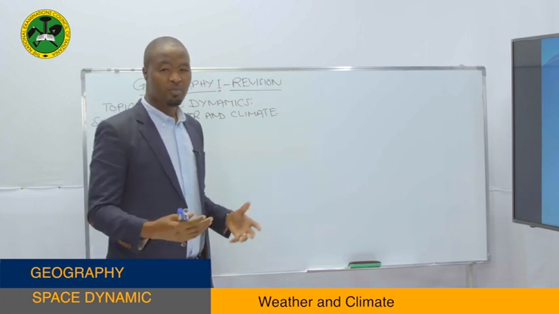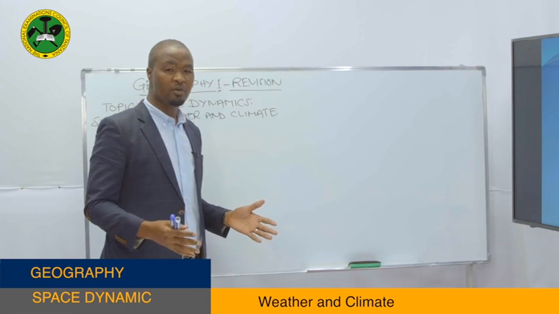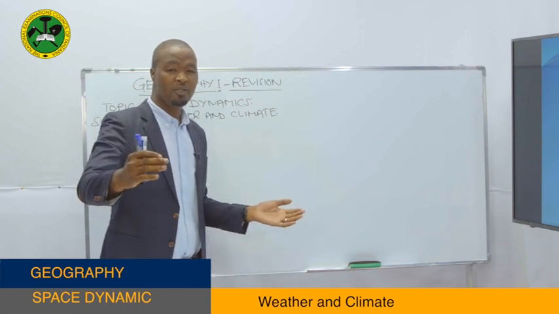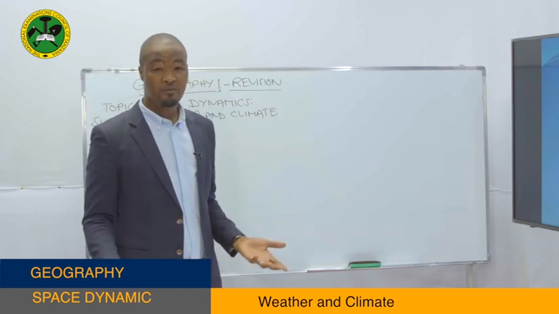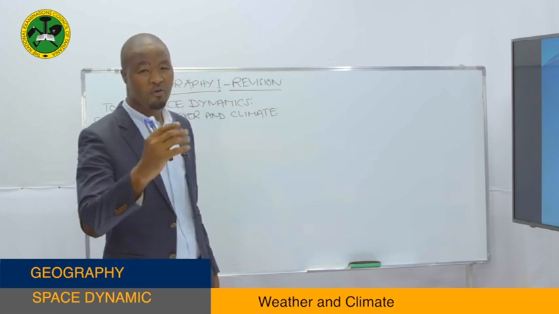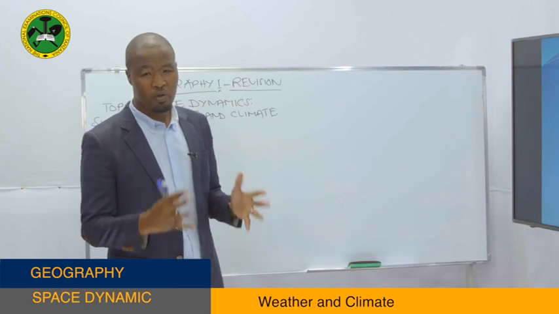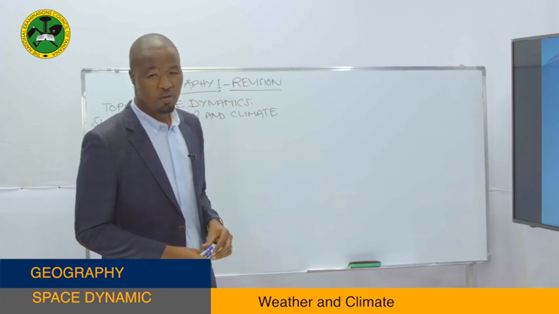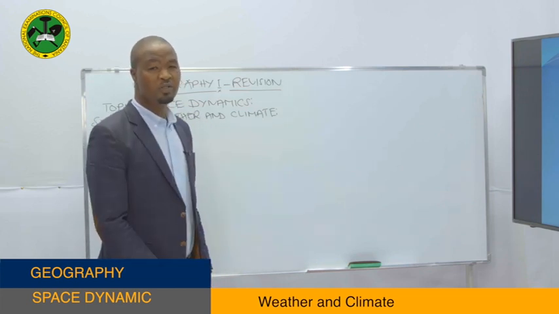Let's take an example, the temperature of an area. The temperature of an area may be high for maybe 6 hours and then it may fall down. So the change in the condition of the atmosphere for a short period of time, we call it what? The weather condition.